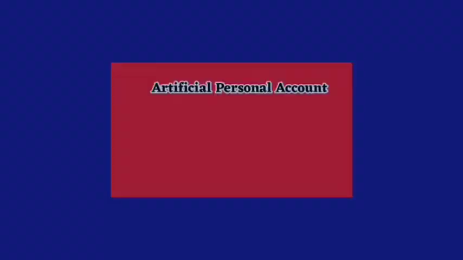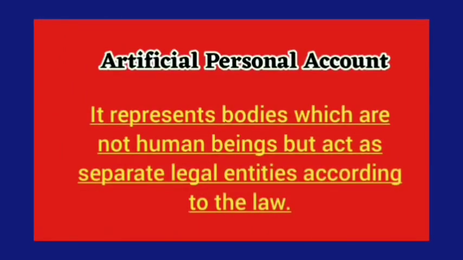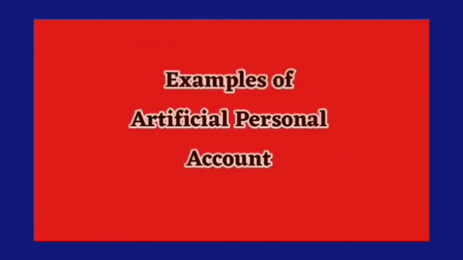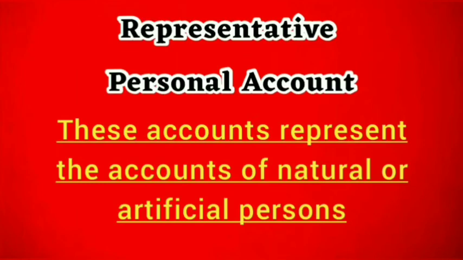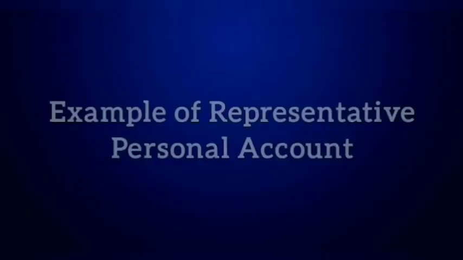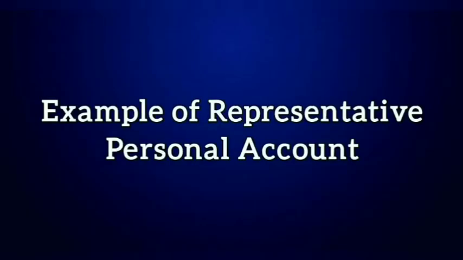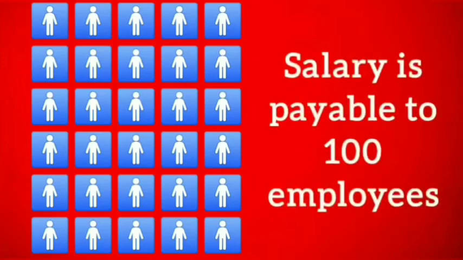Second type will be artificial personal accounts. These types of accounts represent legal entities that are not considered human beings by law. For example, bank, companies, hospitals. Finally, the third type is representative personal account. These accounts represent the accounts of natural or artificial persons. Suppose salary is payable to 100 employees.